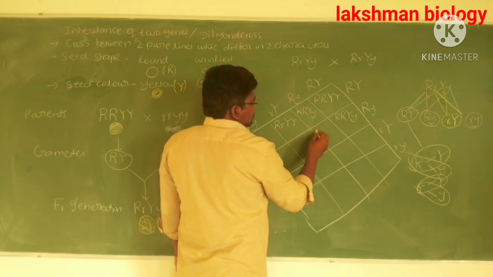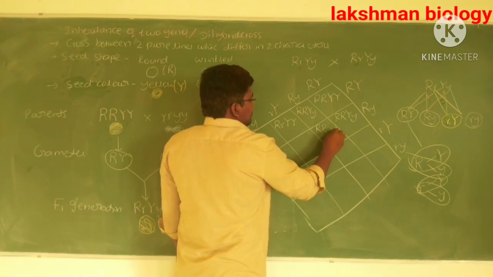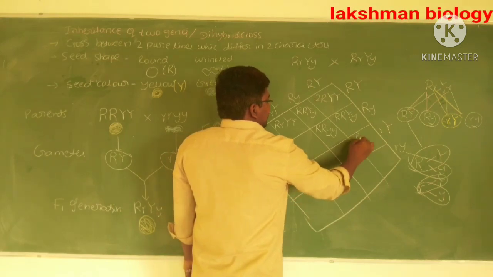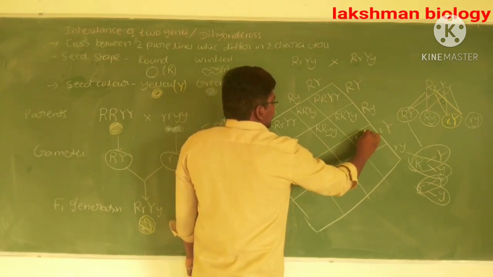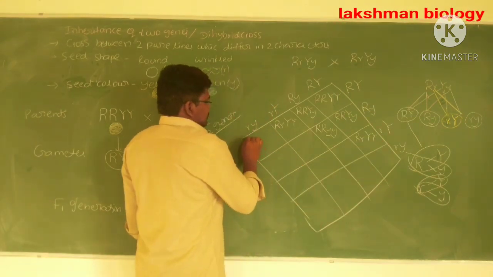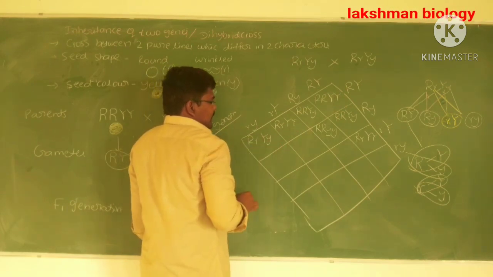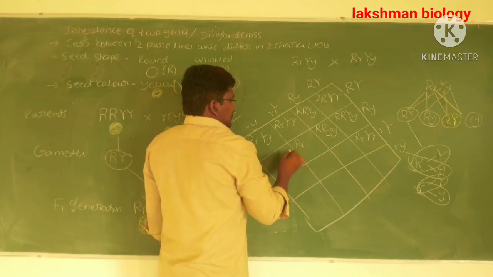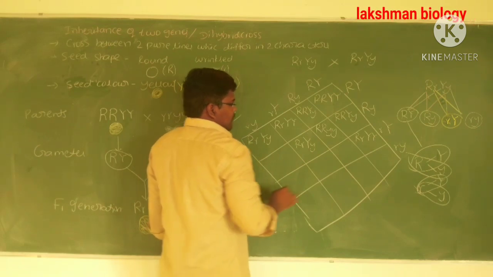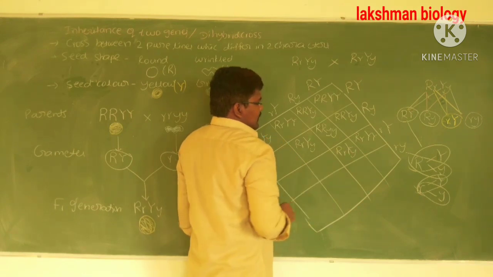Next, here capital R, small y, round green. Next, capital R, small r, capital Y, small y, round yellow. Next, the same, round yellow, again and again, round yellow.